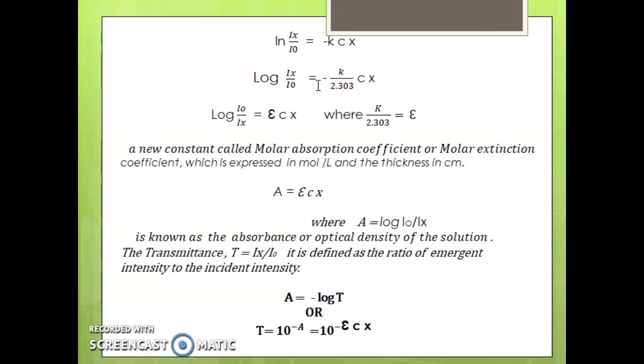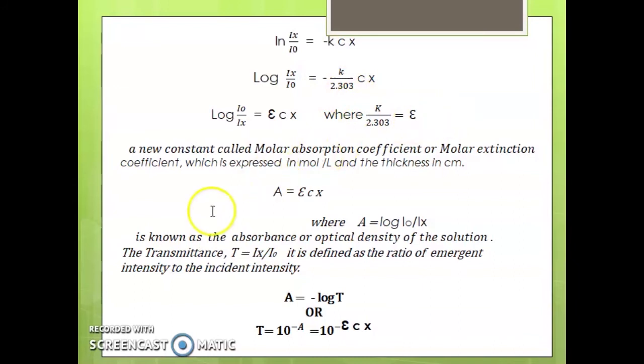That is, the intensity of a beam of monochromatic radiation decreases exponentially with increase in the thickness x and the concentration C of the absorbing medium. This equation governs the Beer-Lambert's law.